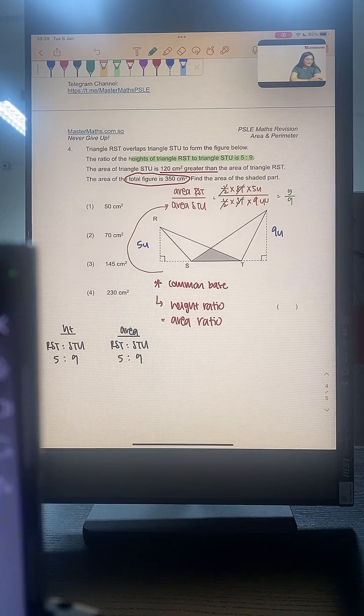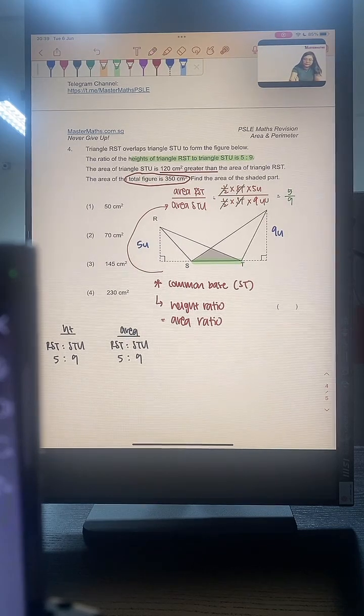Alright, now it's 8:39. Let me run through the solution. I'm going to start from the very beginning one more time. So we know that triangles RST and STU share the same base, which is ST. If they share the same base, we know that the height ratio is equal to the area ratio.